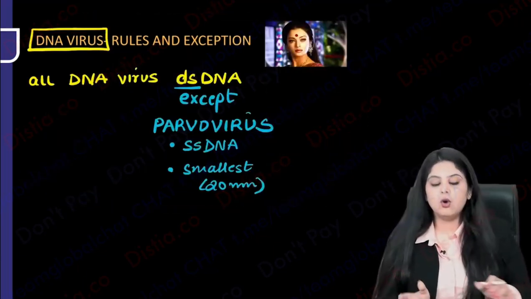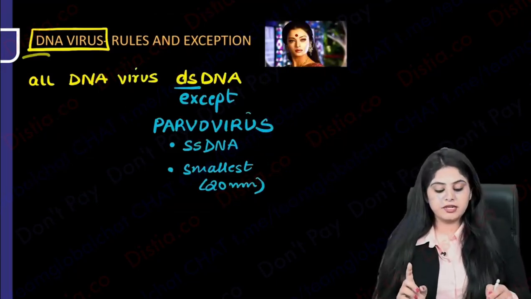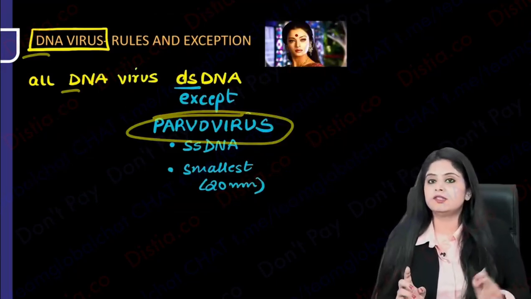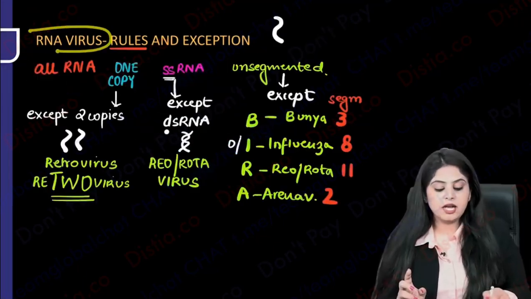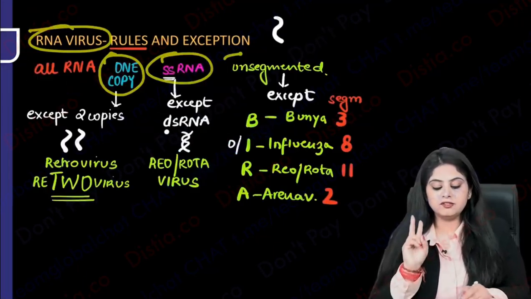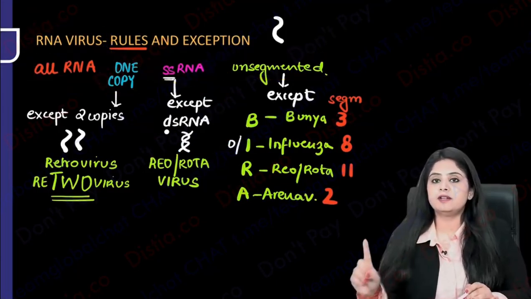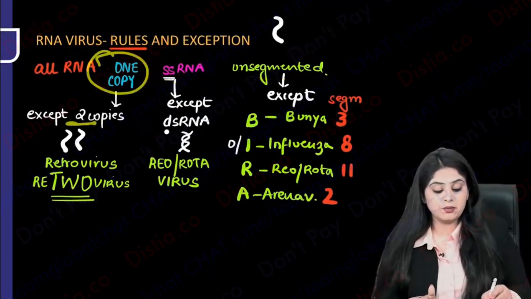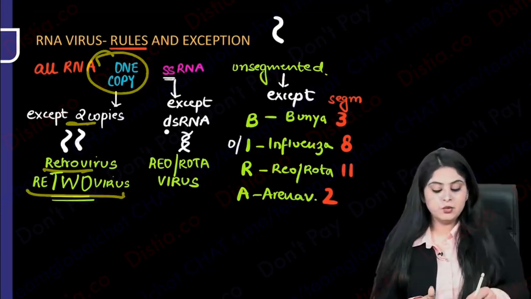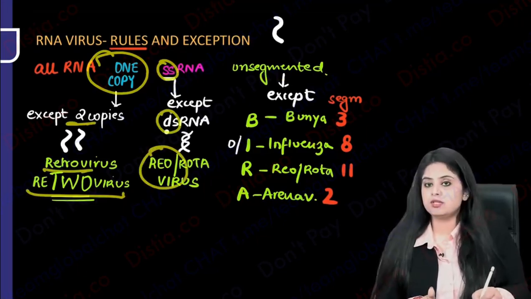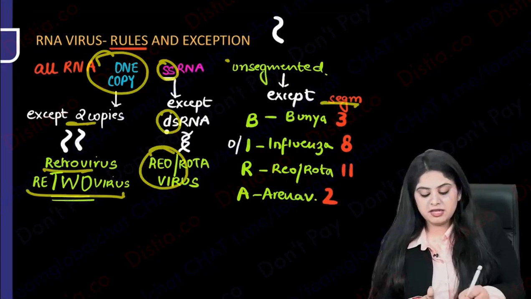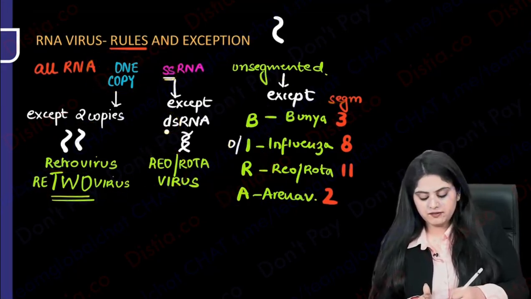A quick revision: all the DNA viruses were double-stranded except parvovirus, which was left alone single-stranded. All the RNA viruses have one copy of one strand and one piece. One copy, one strand, one piece. But which is the one that has 2 copies? Reovirus, which is double-stranded, the diarrhea-causing rotavirus, and which is going to be segmented, all the bira viruses.